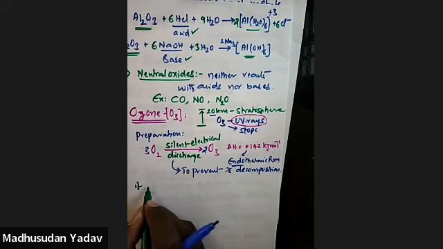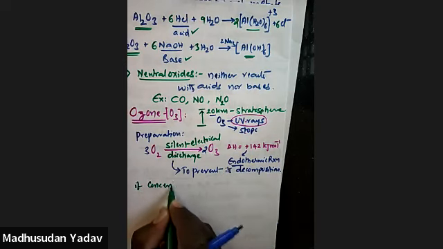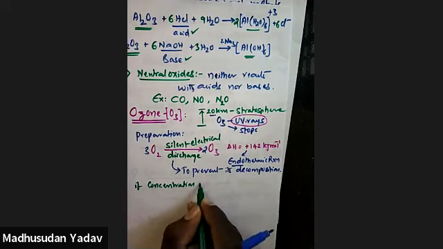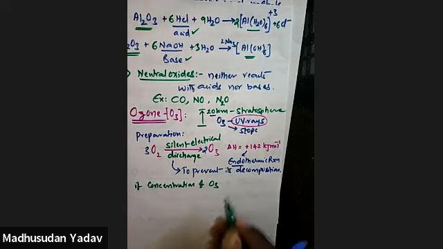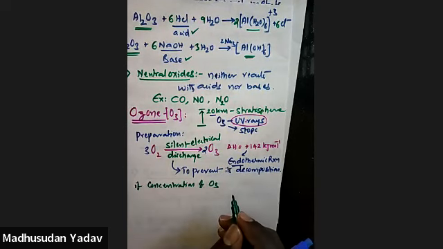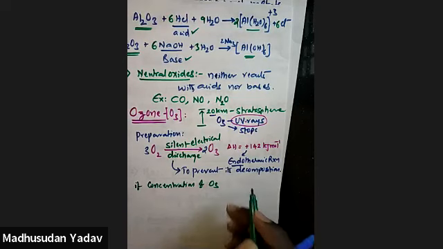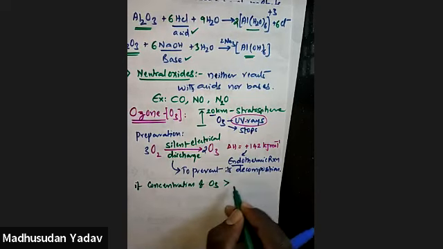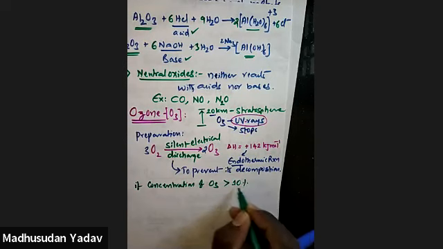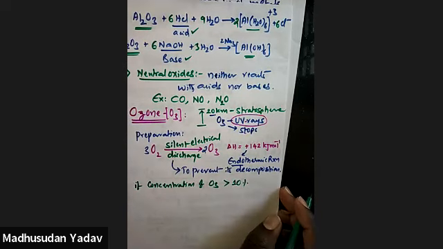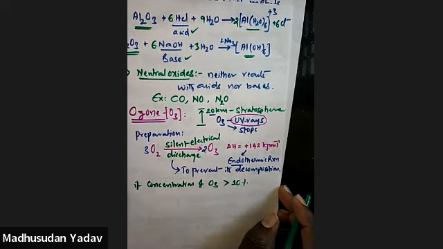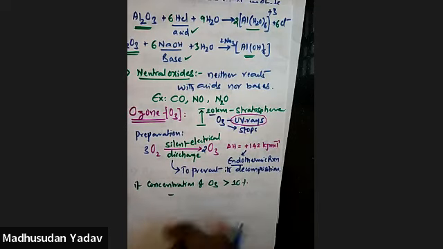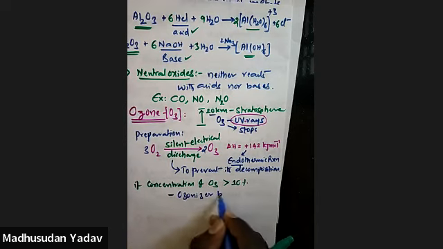If you want to create a concentration of ozone greater than 10%, you have to use ozonizers, ozonizer batteries.